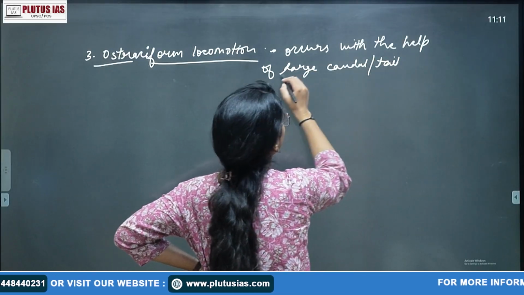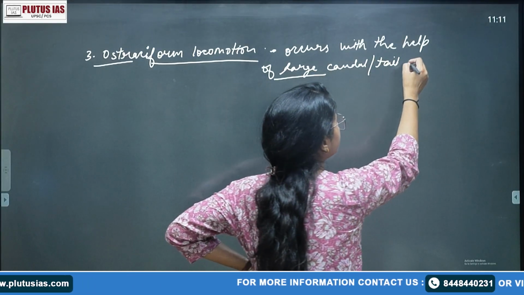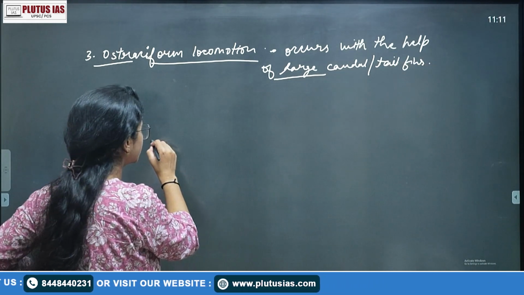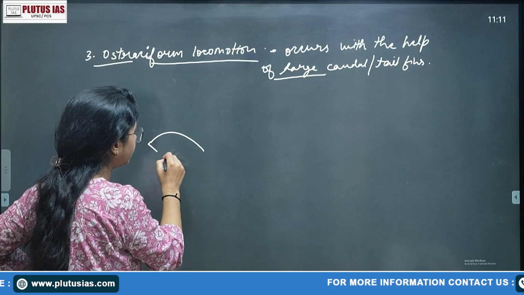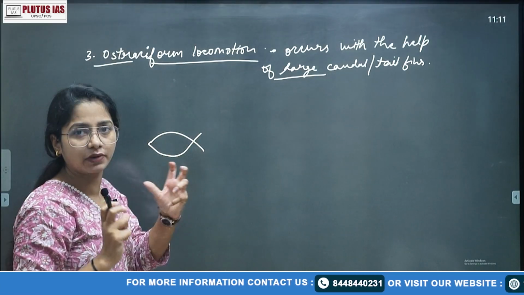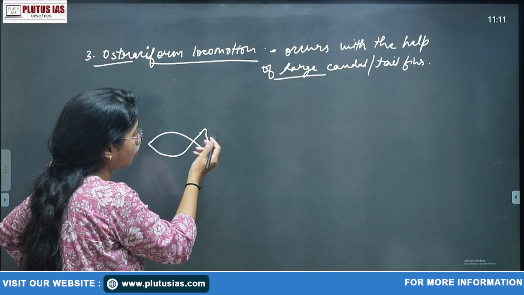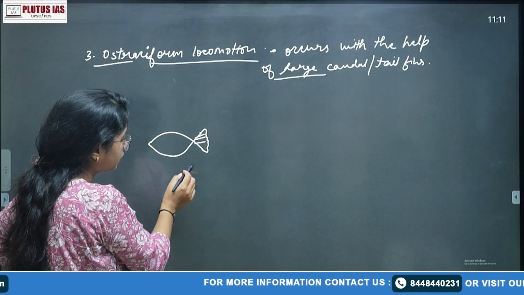It is not necessary that they be large caudal or tail fins. We have seen such fishes which have a very thick, very healthy body inside, and they have a very small or normal caudal fin, right? So they just move.